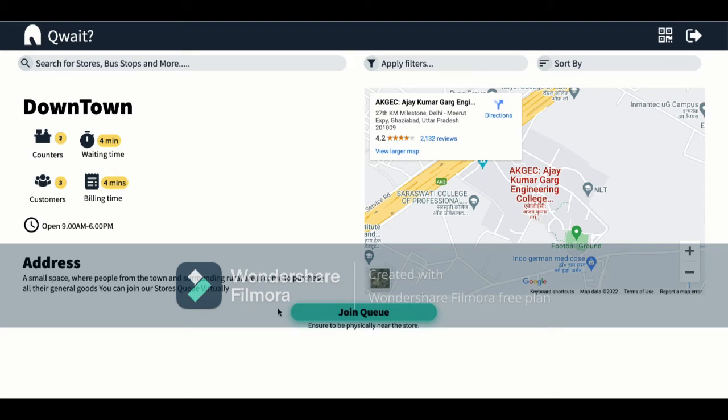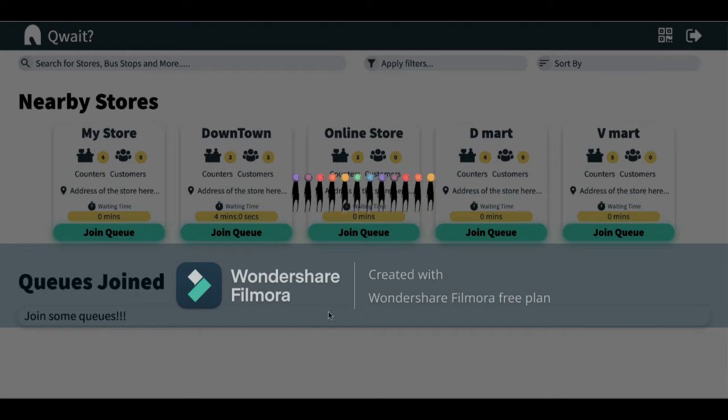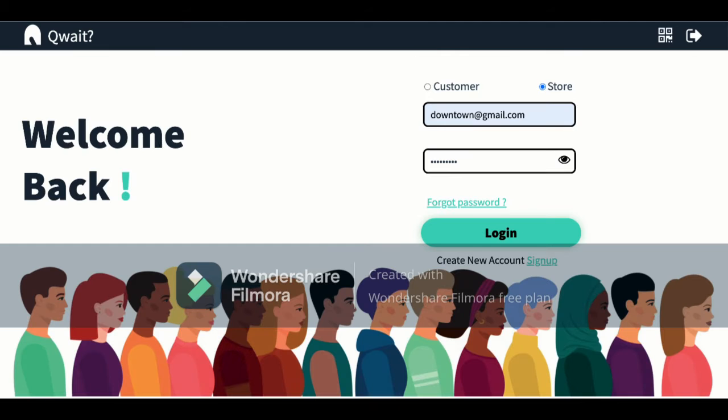When I try to enter the store, I click on join queue. As soon as the queue is joined, I can see that I have joined the downtown store and I have been allotted counter number 2. Now there are two ways to leave the queue. Either when our work is done, we can leave the queue ourselves by clicking on leave queue. Secondly, the counter owner can remove the customer by clicking on leave queue from their own side, the store side.